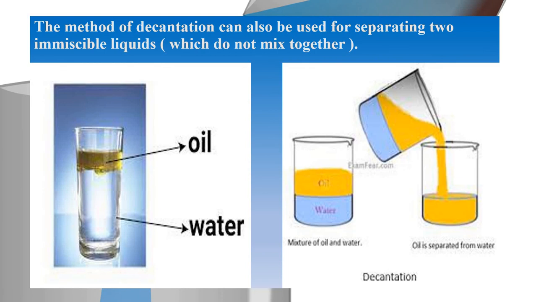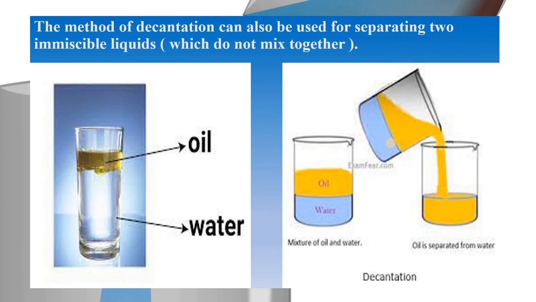Now, how can you separate this oil and water? You can decant off the upper layer of the oil into another beaker carefully. Here you see, simply you can decant it. Water will be left behind. It should also be noted that the separation of two immiscible liquids by decantation is not very satisfactory. A better separation of two immiscible liquids can be done by using a separating funnel, and that process you will read in higher class.